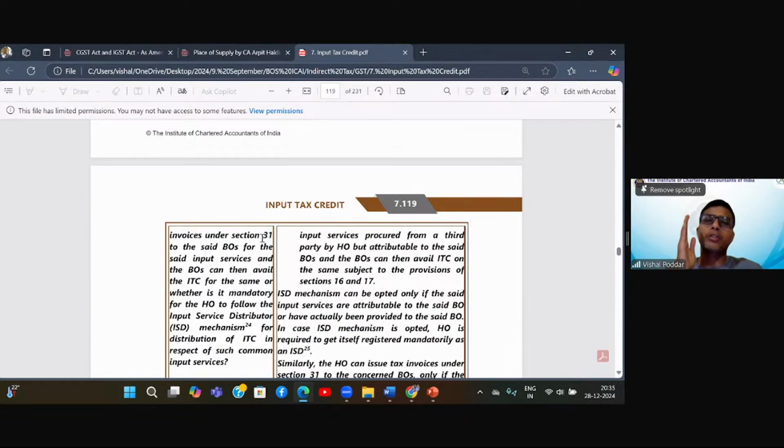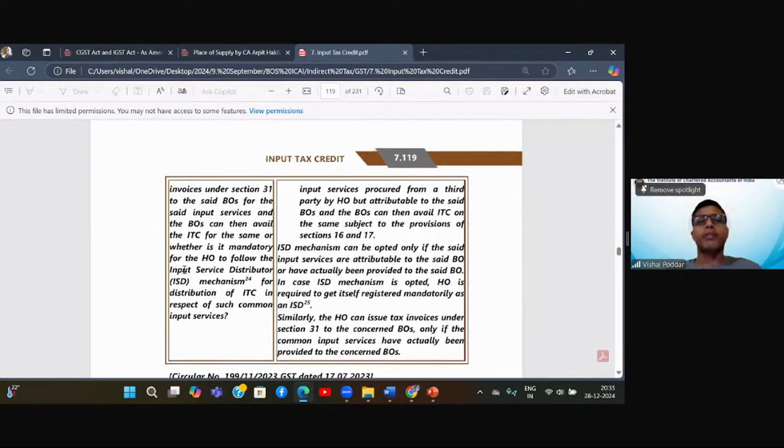So see, this is the cross-charge as per Schedule 1 Entry 2. Or should the head office distribute this common ITC to you all using the ISD mechanism? So the second question, which was the main confusion created by multiple rulings, is that for common expenses, should the head office do cross charge or should the head office follow the ISD mechanism?